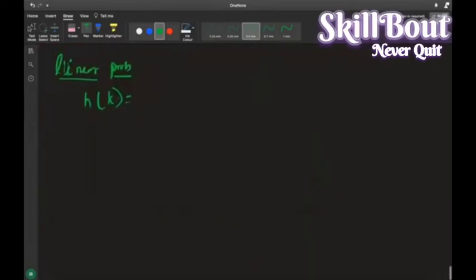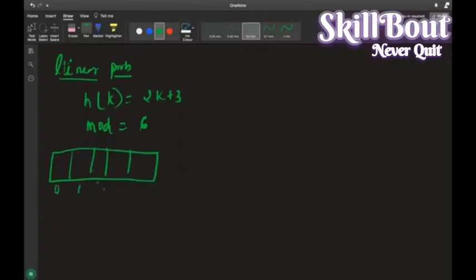Here also they will give a hash code for me. I will take an example like 2k plus 2 itself, or else 3, whatever it is. Okay, 2k plus 2. And again they will give a mod also. I'll just take it as mod 6. Okay, now this will be like normal itself. I want to have 6 elements here, that means I have 6 elements here, right? 0 1 2 3 4 and here it is 6. Okay, so I'll be having one more table, guys, which will be tracking all those things.